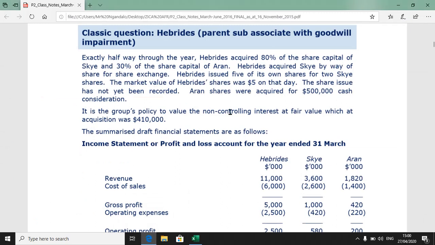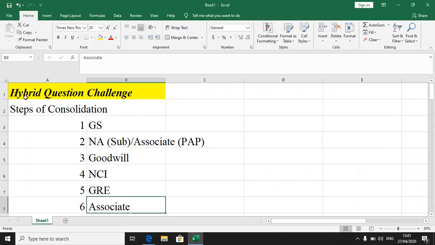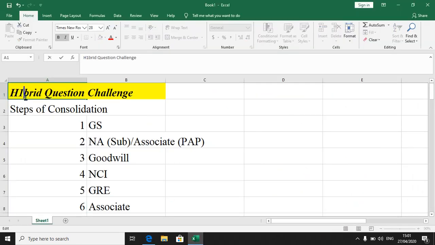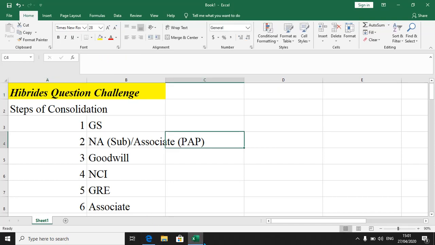Exactly halfway, that is 6 months through the year, Hibrides acquired 80%. When I looked at this, I think it's supposed to be HE there. Is it supposed to be like that? All right.